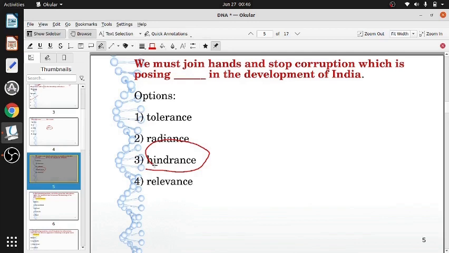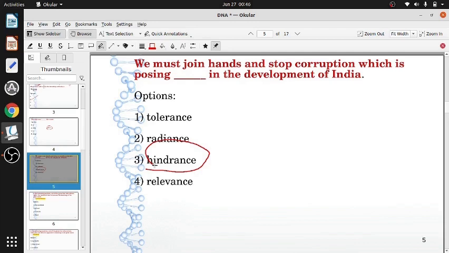Hindrance is an obstacle in the path of development. So you don't tolerate. Radiance is obviously not there. Radiance is bright, brilliant rays coming out. Relevance, nothing is relevant here. Corruption cannot be relevant to development. So hindrance means it opposes or stops development.